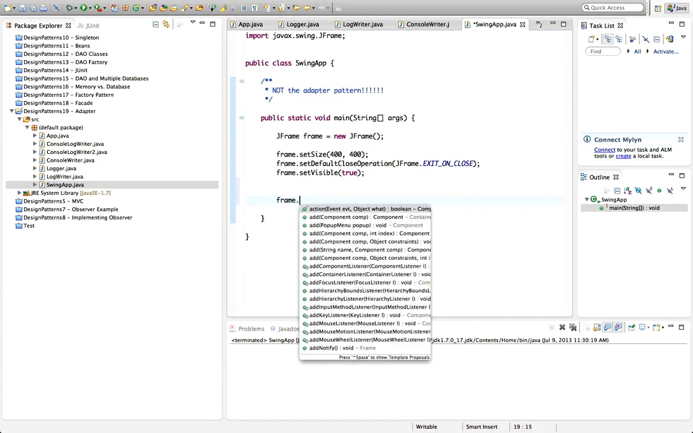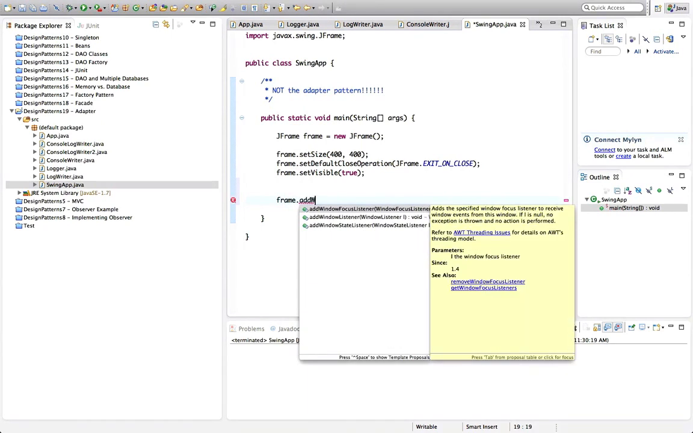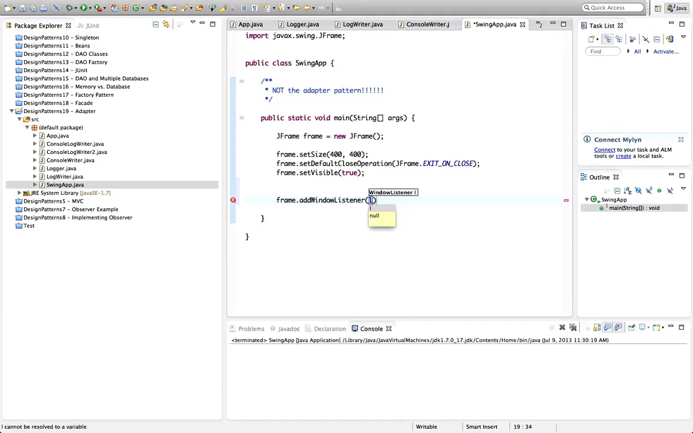We can say frame.addWindowListener. I think that's right. Yeah, addWindowListener. And so now we need something that implements the WindowListener interface, and I could use an anonymous class syntax here, which hopefully you're familiar with, and if you're not, you can find that in my Java for Beginners course, although it is a little bit advanced, but that course is free as well. So let's say here, new WindowListener, and open a bracket here, and the bracket closes there, put a semicolon there.